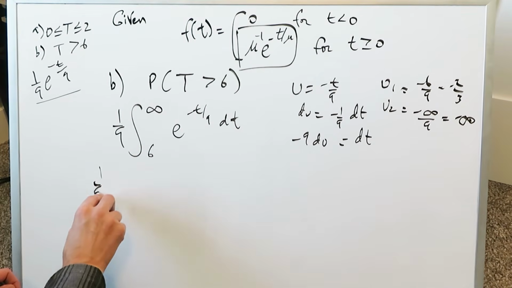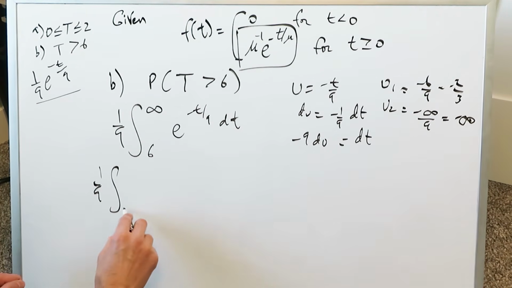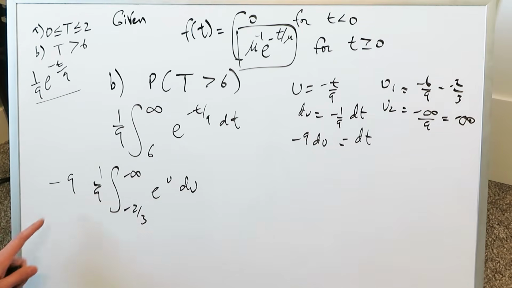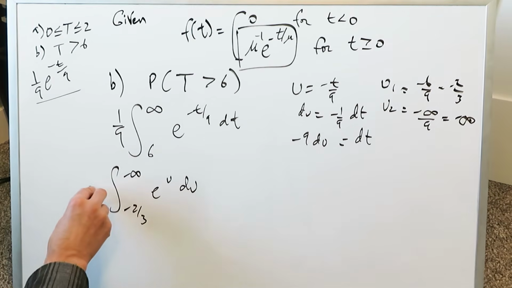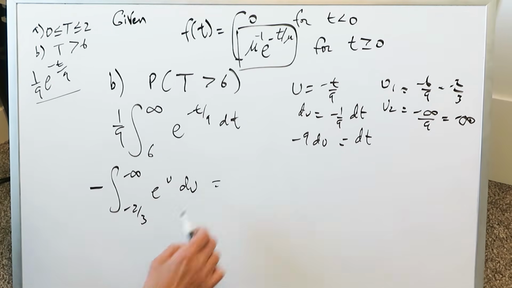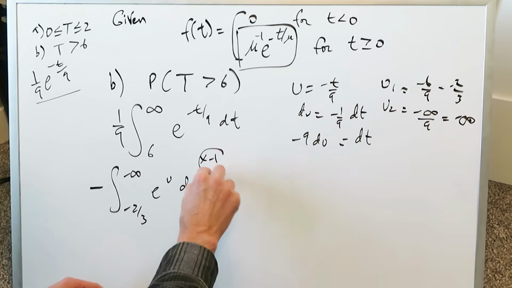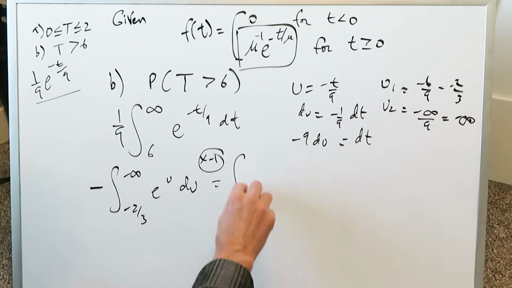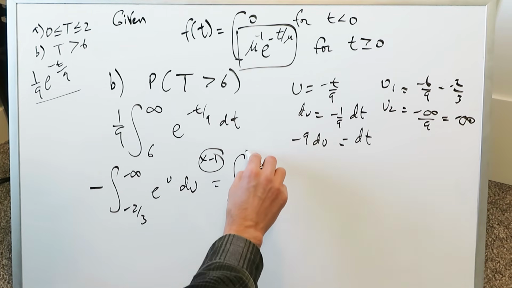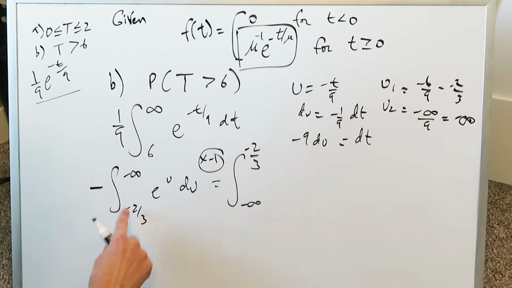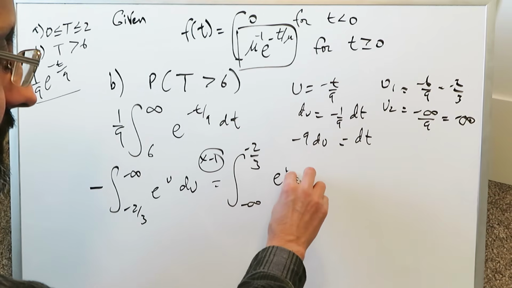So let's look at it. We're looking at 1 over 9. We're looking here at u1 and u2, minus 2 over 3 and minus infinity. We have e to the u du, and du was minus 9. Again, this minus 9 and 1 over 9 cancel out, and you end up having nothing other than a minus 1. But I don't like the setup of these limits. I want to have the smaller number on the bottom and the larger number on the top. I'll bring in a minus. I'll hit everything here with a minus 1, and it'll eliminate that minus, and we'll end up getting minus infinity here and minus 2 over 3. You know this rule of definite integrals, minus 1 allows you to flip the interval around. You have e to the u du.